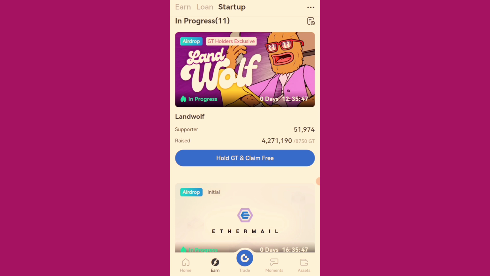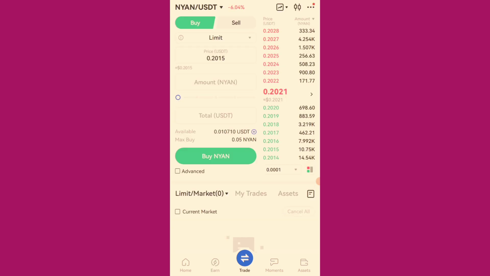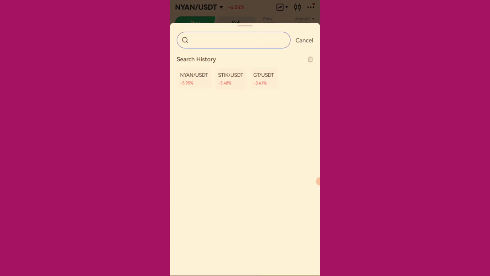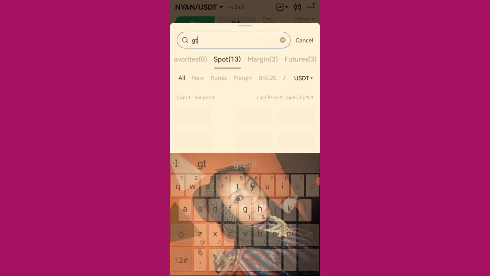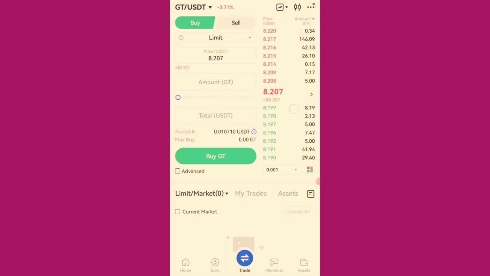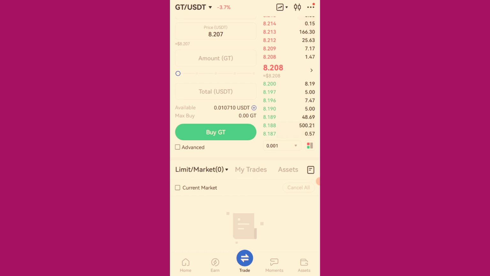You see the WOF airdrop, this is ending in less than 13 hours. So the minimum to hold for this particular WOF airdrop, the minimum GT coin to hold is 10 pieces. You come to this trade button here. After you've sent your USDT to this exchange, trade GT. You can buy GT here. Once you click on this button here, just search GT. Then you can make use of your USDT and buy GT. This is it. Then buy GT and hold, and let it be on your spot balance.